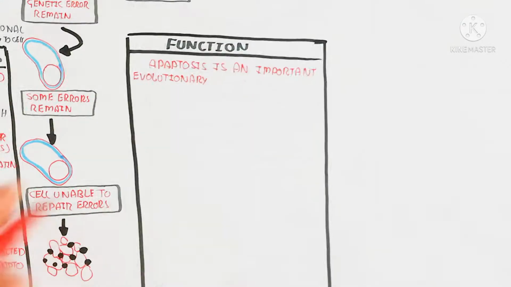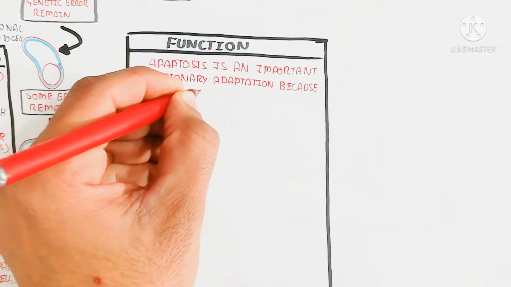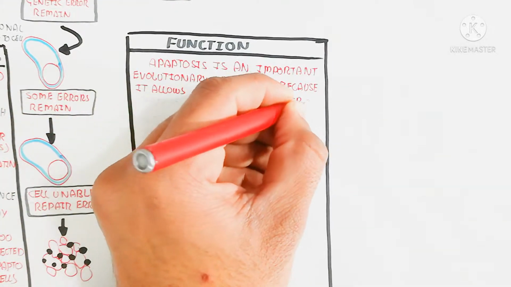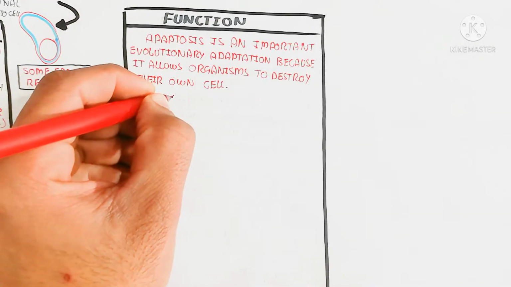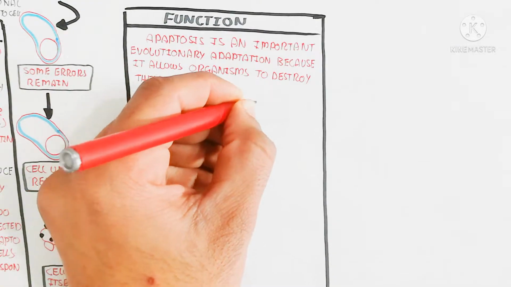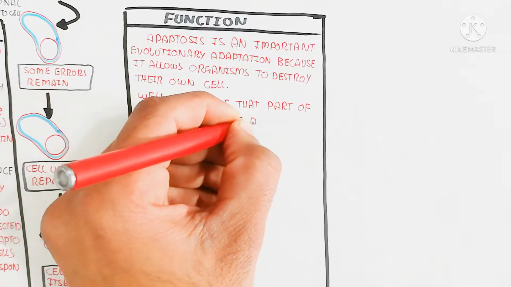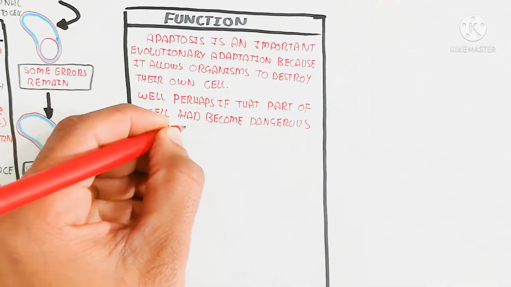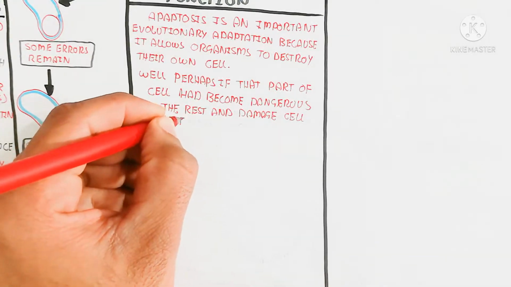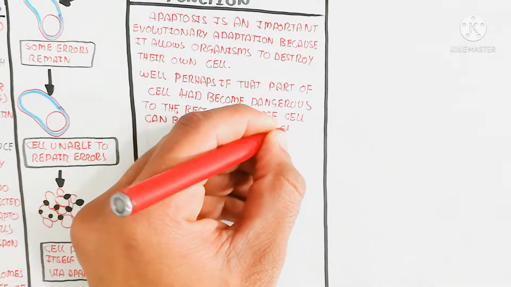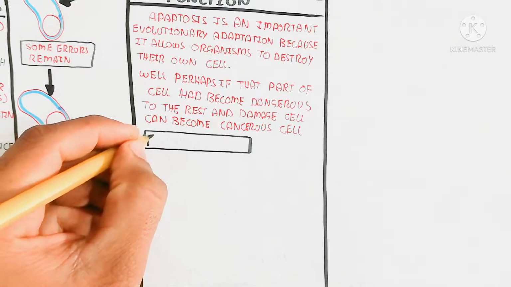Apoptosis is an important evolutionary adaptation, because it is a property of multicellular organisms, and it allows the organism to destroy its own cells. Perhaps that part of the cell has become dangerous to the rest, and a damaged cell can become a cancerous cell. So cancer prevention is the best mechanism, known as apoptosis.